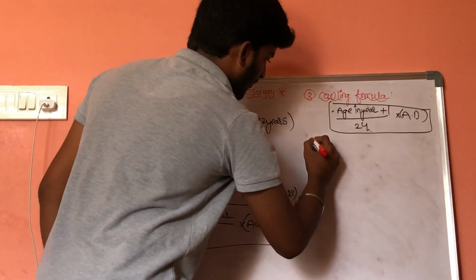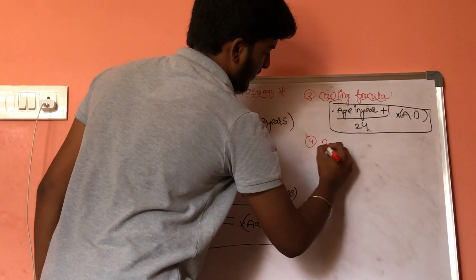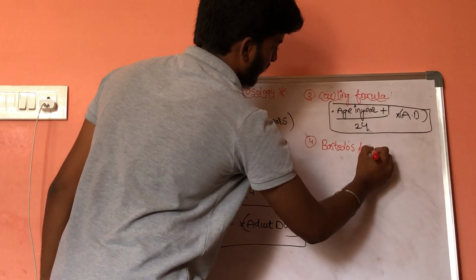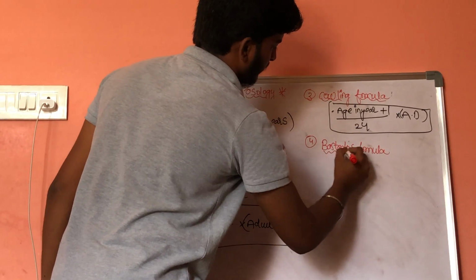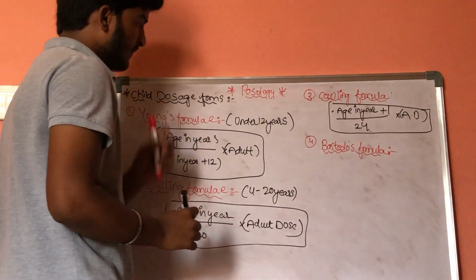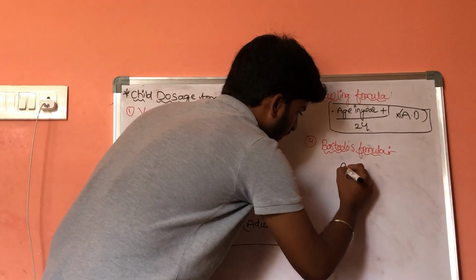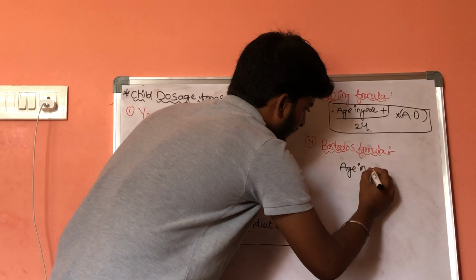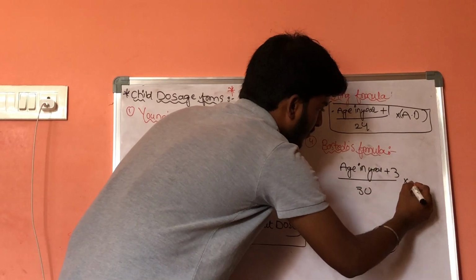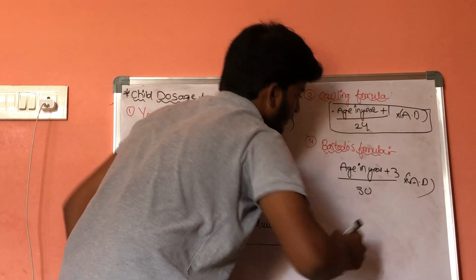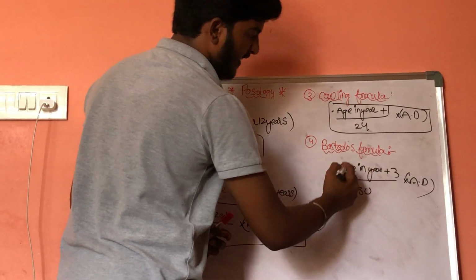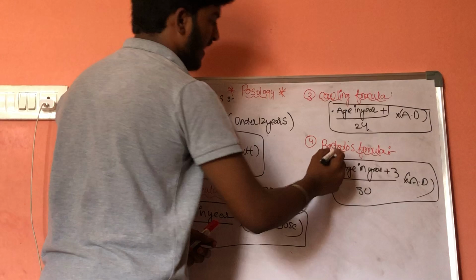Now fourth one is Bastedo's formula. This Bastedo's formula can be given as age in year plus 3 divided by 30 into adult dose. Bastedo's formula can be given as age in year plus 3 whole divided by 30 into adult dose.